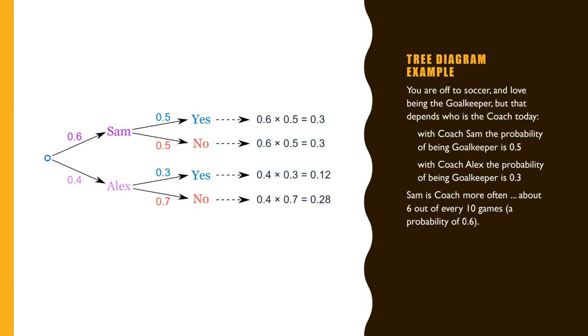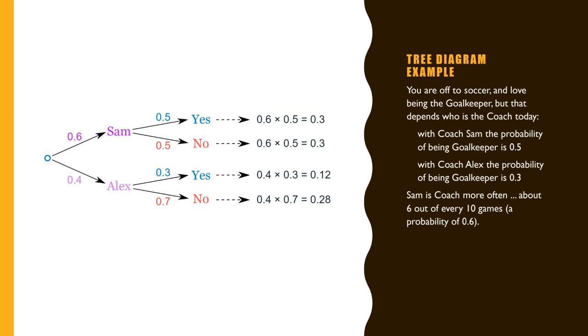Okay. And now the next branch, Alex. In the Alex branch, you have one yes and one no. What does yes mean? It means that you are the goalkeeper when Alex is the coach. So the chance is 0.12. And 0.28 is the probability that you are not the goalkeeper when Alex is the coach. So my question is, we don't want to know who is the coach. All we want to know is, are you going to be the goalkeeper or not? And what is the probability? So how can we do that?